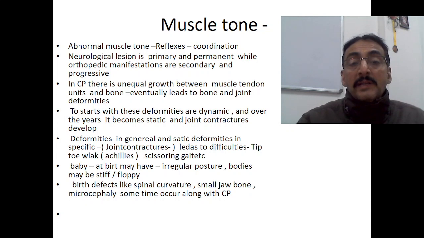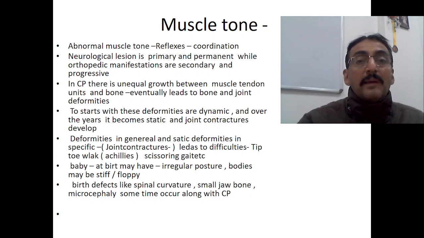Joint contractures lead to difficulties like toe walking and scissoring gait. These are all outcomes of the deformities, spasticity and contractures. Why is this happening? Because of the muscle tone and bone problem; they are not able to cope with each other.